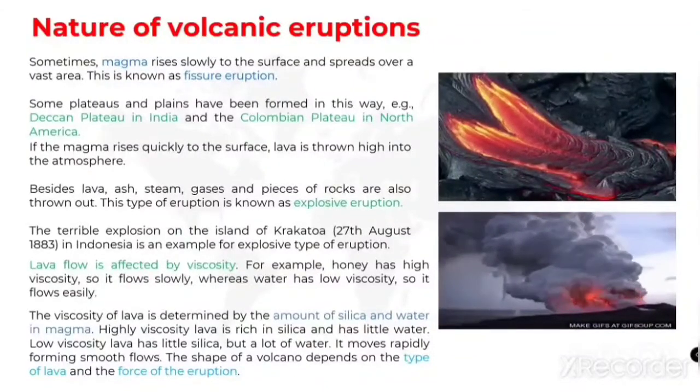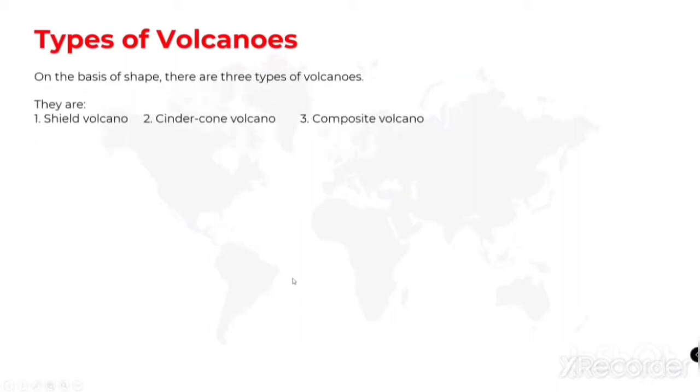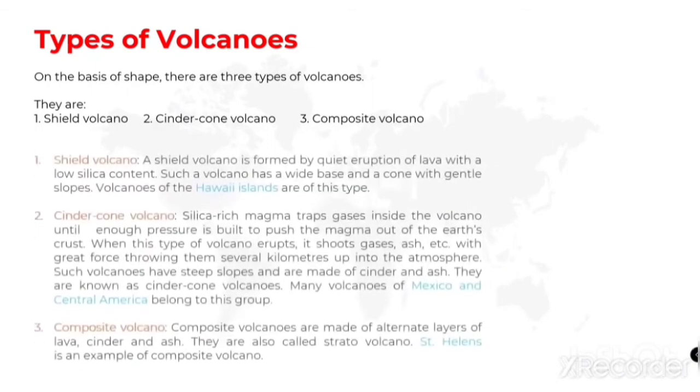Next we are going to see about types of volcanoes. On the basis of shape, there are three types of volcanoes. First one is shield volcano, and second one is cinder cone volcano, and third one is composite volcano. First we are going to see about shield volcano.